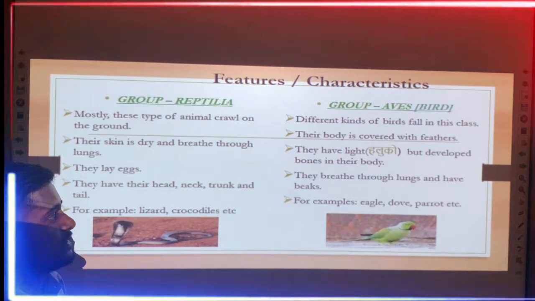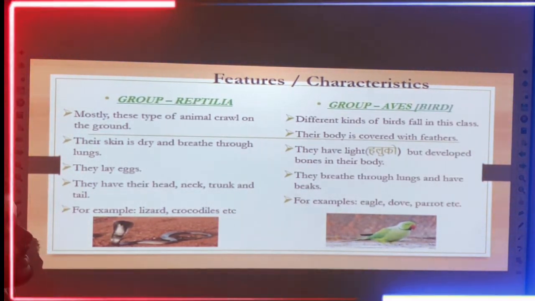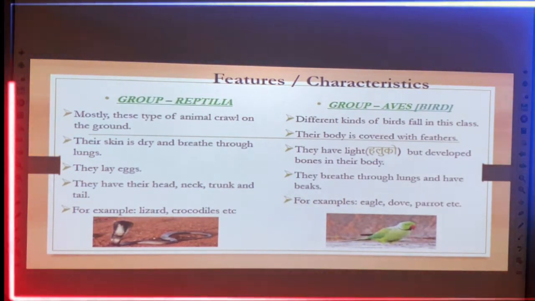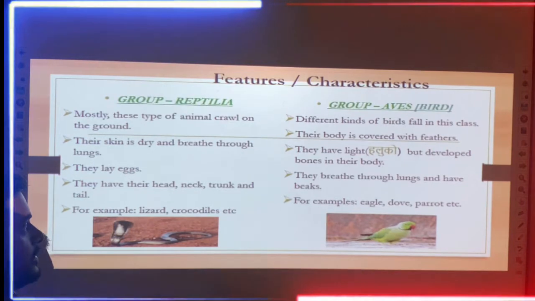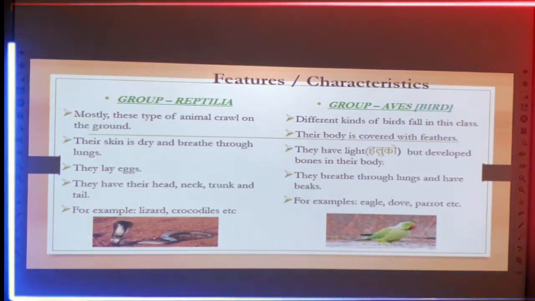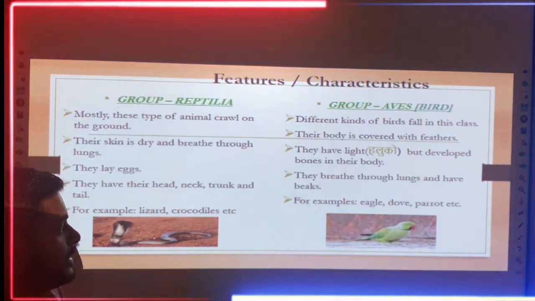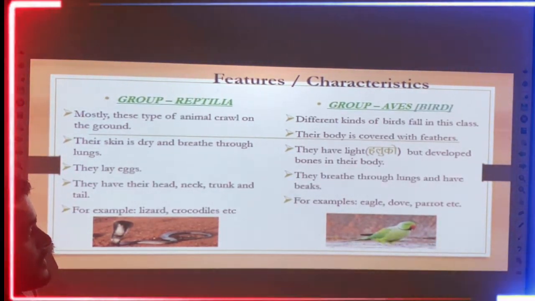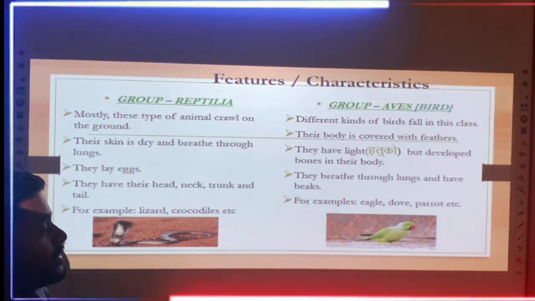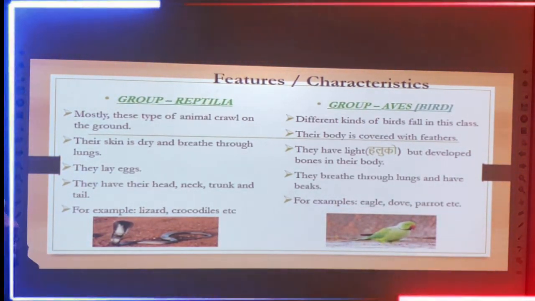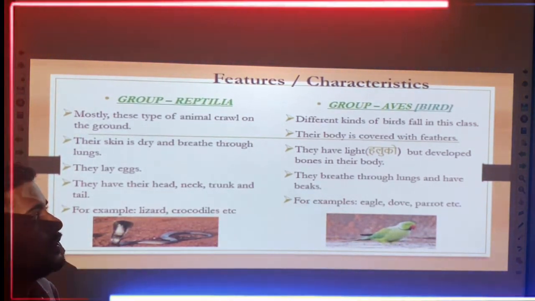They have light, that means hollow, well developed bones in their body. You can see that birds can fly in the air because of the presence of the light, hollow, cylindrical body. And they breathe through the lungs and have a beak. That means this beak helps to catch the prey. And the examples of the birds are eagle, dove, and parrot. So these are some features which help to represent which one of the animals belongs to which one of the groups.